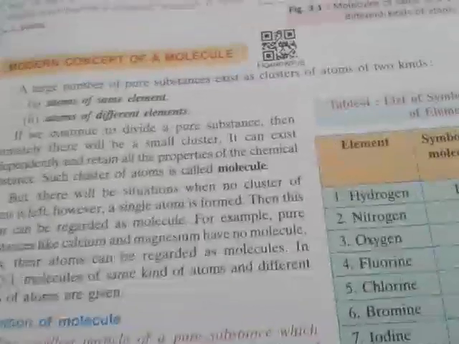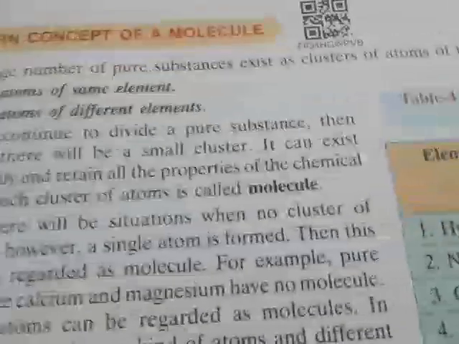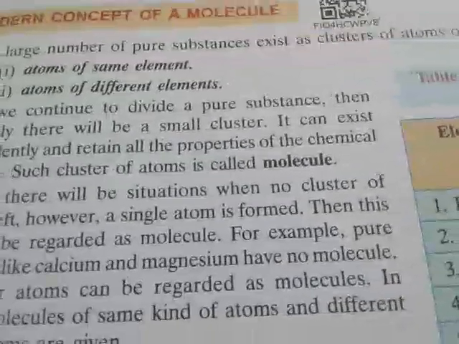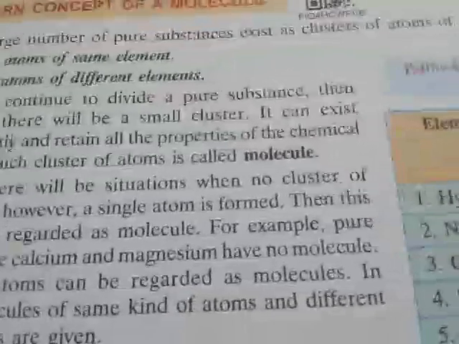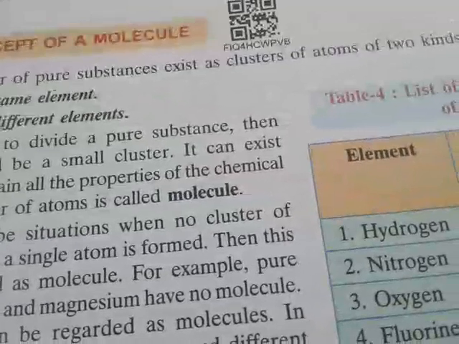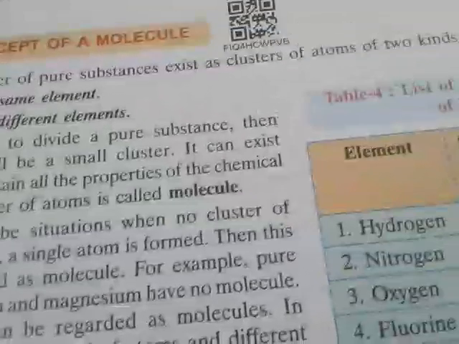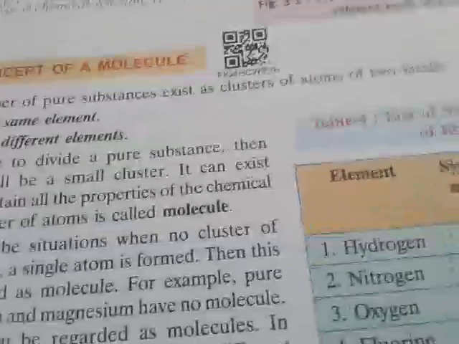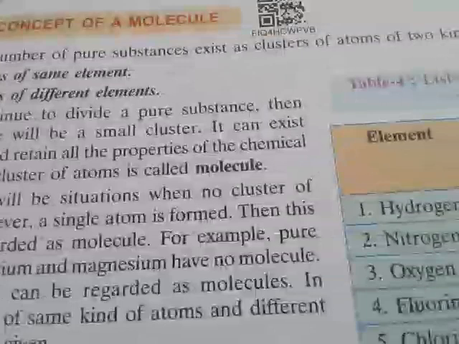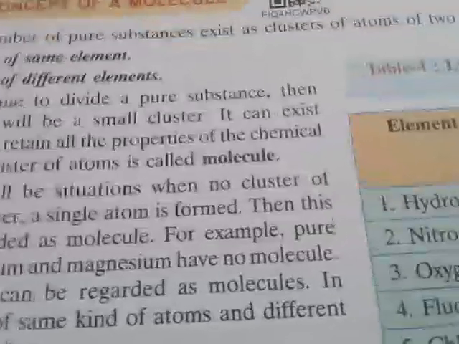See, we have discussed the atom. An atom is the smallest particle of an element which may or may not have an independent existence but always takes part in a chemical reaction. That means an atom is the smallest particle. We have also discussed that an atom can be subdivided into three fundamental particles. You will learn these in higher classes: the electron, proton and neutron.